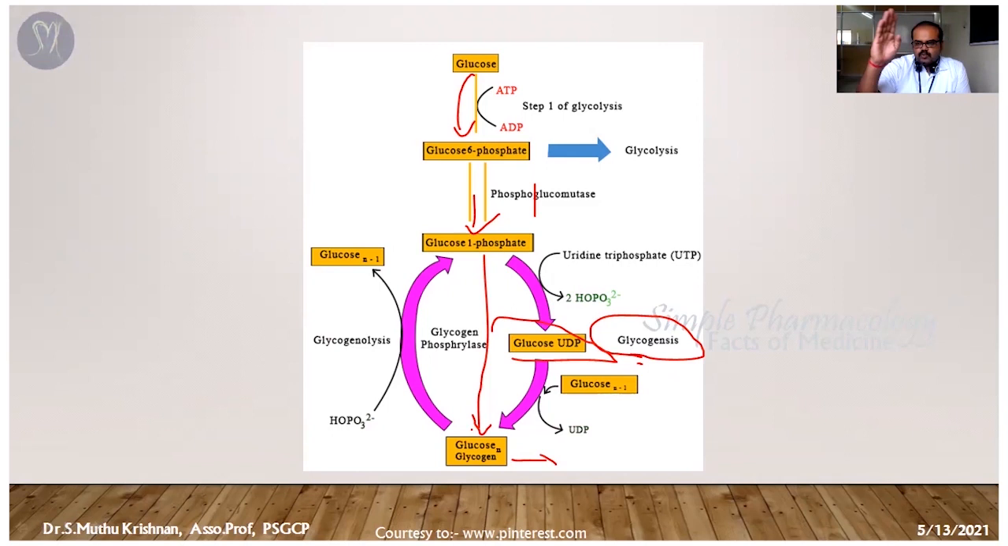So this is one cycle. It's going to form a reservoir. When your body needs glucose, the stored glycogen is going to break down into glucose molecules. That process is called glycogenolysis. So we can see that both steps, glycogenesis and glycogenolysis, closely resemble each other's pathway.